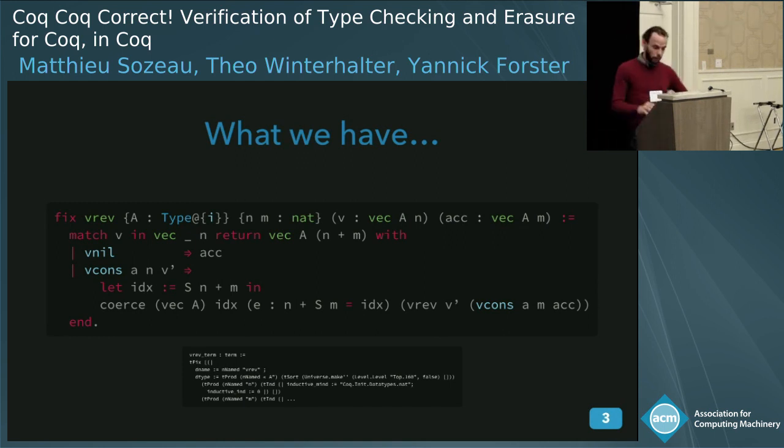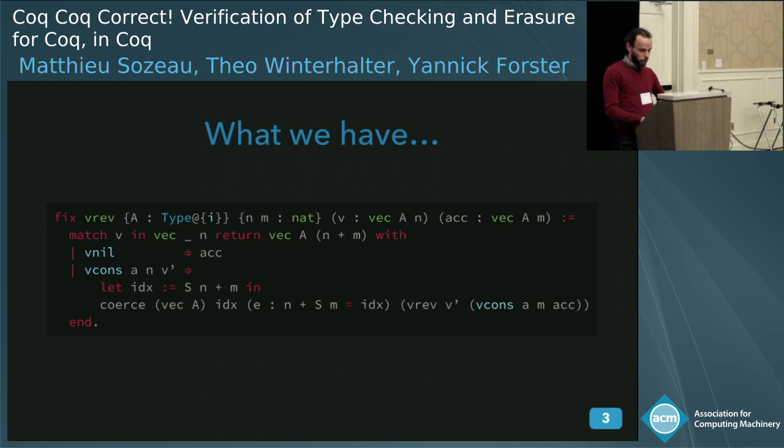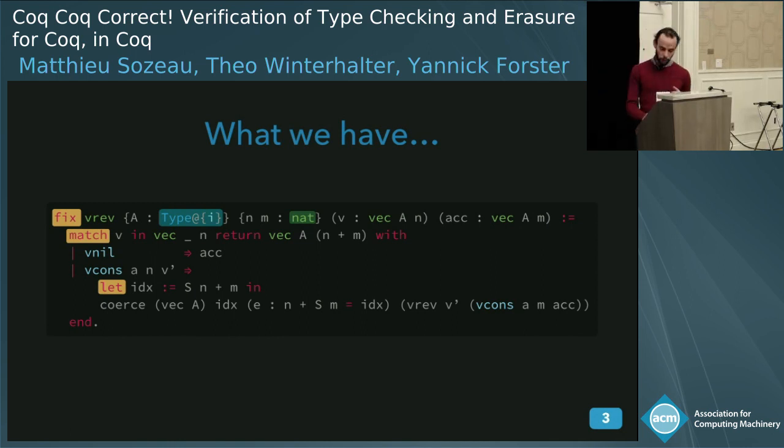And we can have fixed points. We can have matches. We handle universes and the cumulative hierarchy of universes, universe polymorphism, the ability to abstract on universes, inductive types and inductive families in general, and let bindings, which are a bit different from usual let bindings. In dependent type theory, you can unfold this let binding value when type checking the body of the let, which is necessary in this case where we apply a type cast.